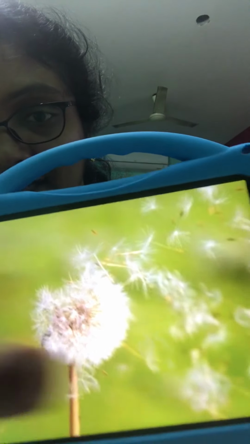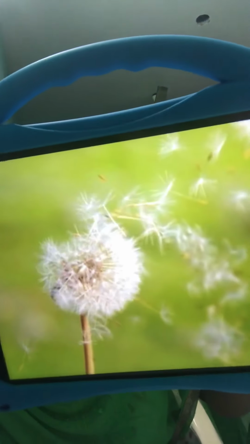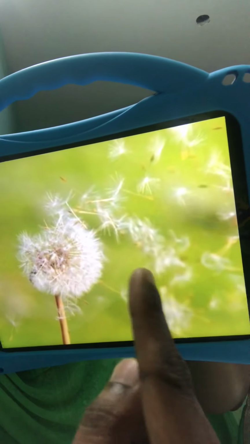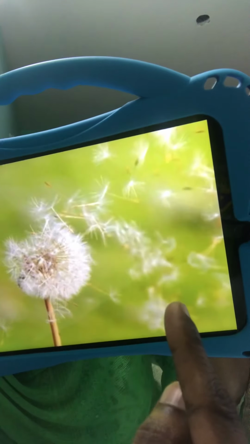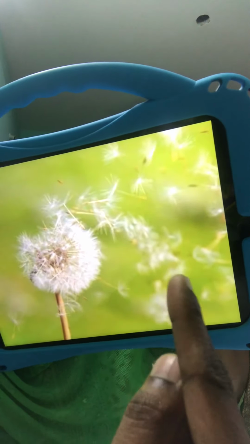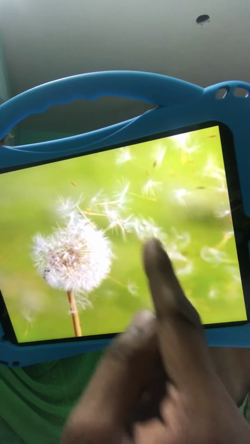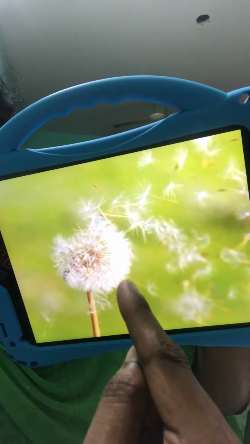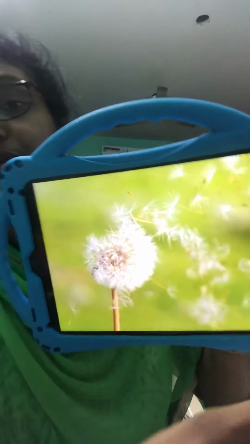And when there is a strong wind, all these umbrella-like structures get blown away by the wind. These are the seeds actually. The seeds look like umbrellas, and they get blown away by the wind, and because there will be hundreds of seeds in just one flower, they spread very fast, they spread rapidly.